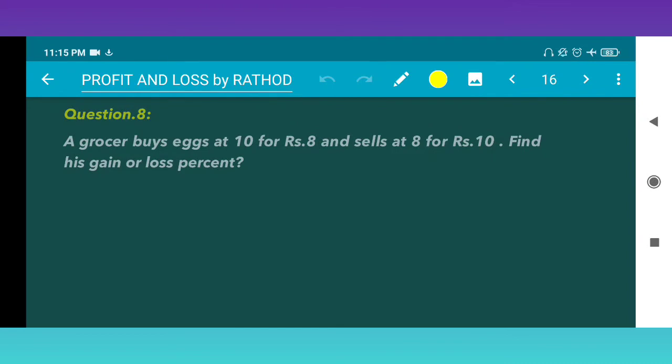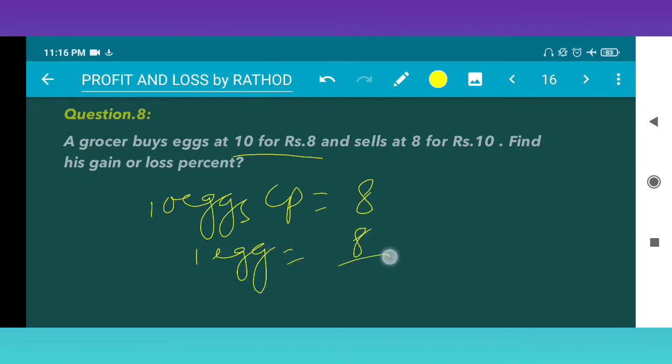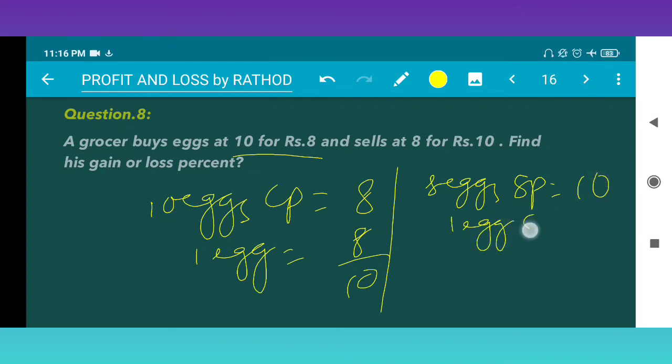A grocer buys eggs at rupees 10 for 8. 10 for 8 means the cost price of 10 eggs is equal to 8 rupees. So 1 egg costs how much? 1 egg cost is equal to 8 by 10, right? And sells at 8 for, so this is the CP. So 8 eggs sold for rupees how much? Rupees 10. So 1 egg SP is equal to 10 upon 8, right?